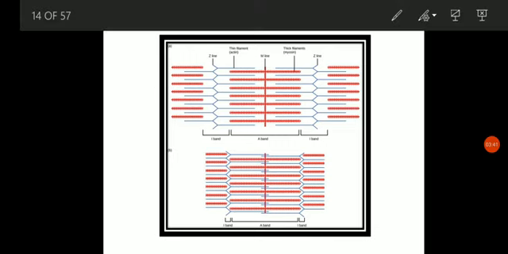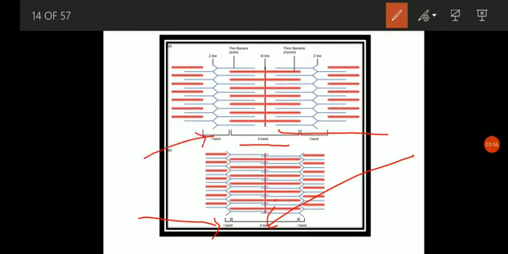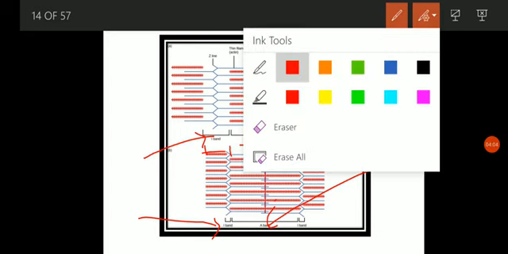So here this is the A band, and here also the A band has the same size. But this is the I band, and this I band is shortened compared to there. It was large there, but here it has shrunk. So that was about the A band and I band.